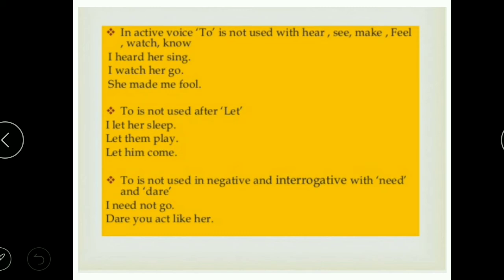We cannot say dare you to act, that will be an incorrect form of a sentence. So hope this much is clear. We do not use to with active voice kind of sentences. We do not use it with let, where you are using let in a sentence you have to use the bare infinitive, and if you are using need or dare in a sentence, you also will not be using to with the verb. Fine. So hope this is clear.